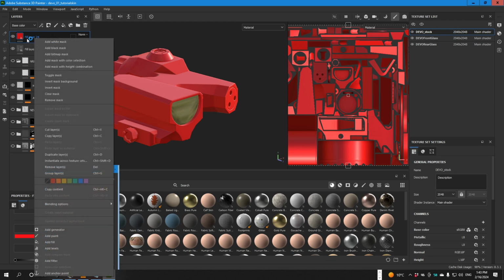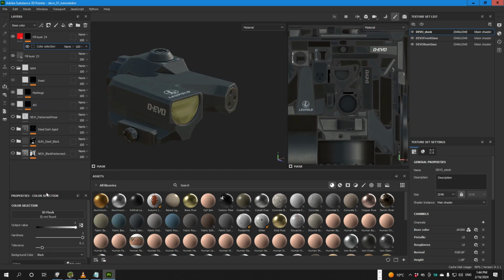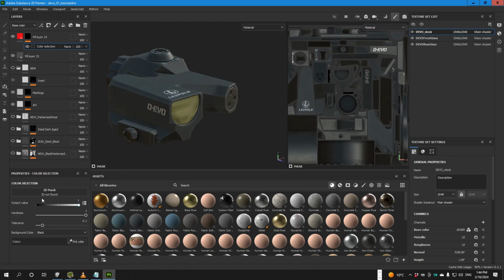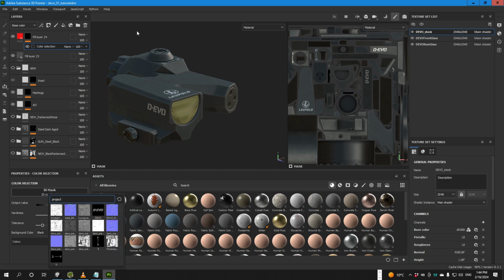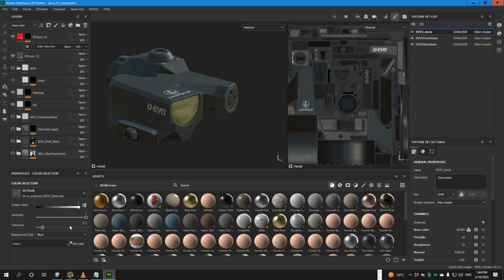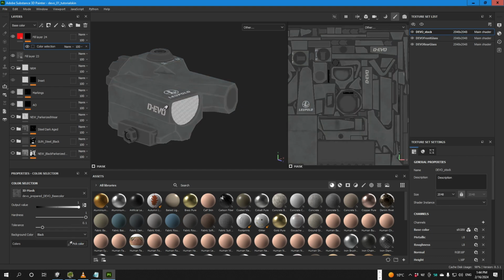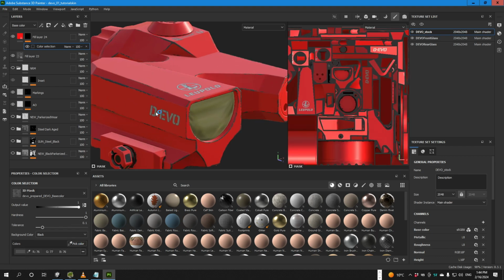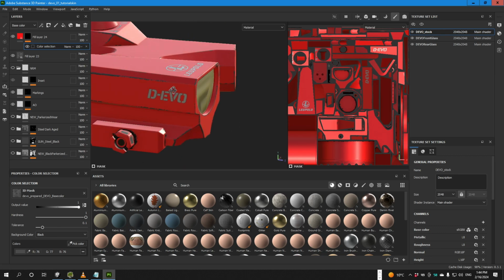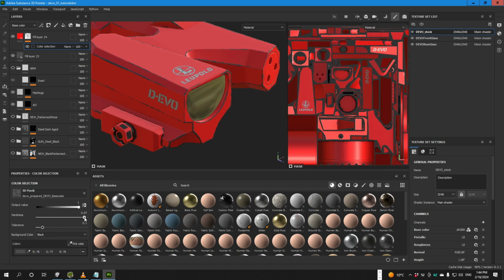Now right click on this fill layer and add mask with color selection. And now as you can see in the properties, we have the properties of color selection. Here it requires a mask which is exactly the texture of the base map of this attachment, in this case this one. Now we pick a color here on the white. As you can see, the text has been separated, but we gotta play with those settings a little bit more.